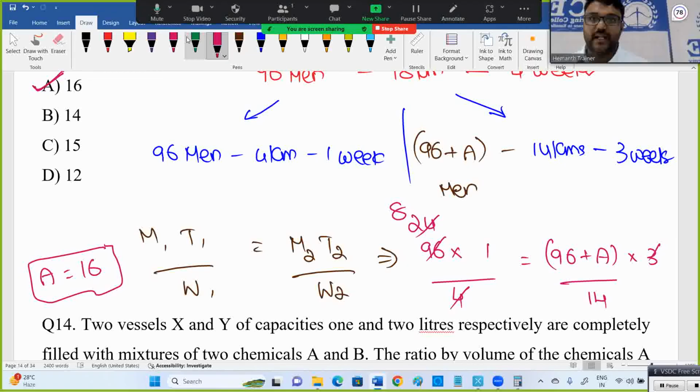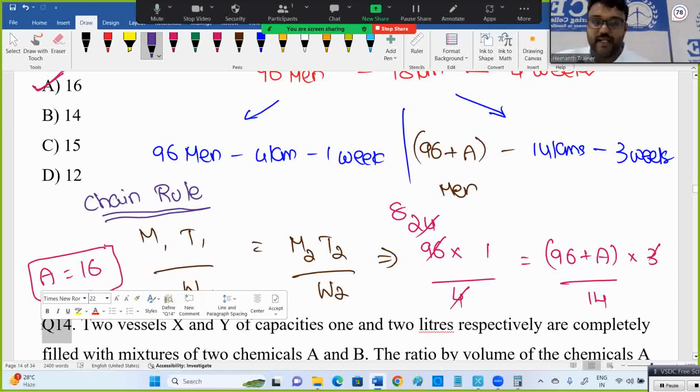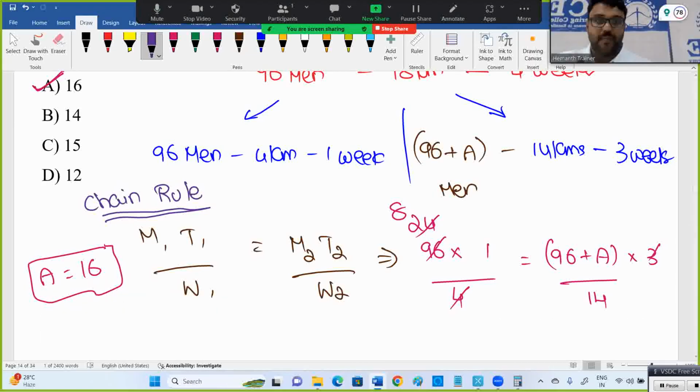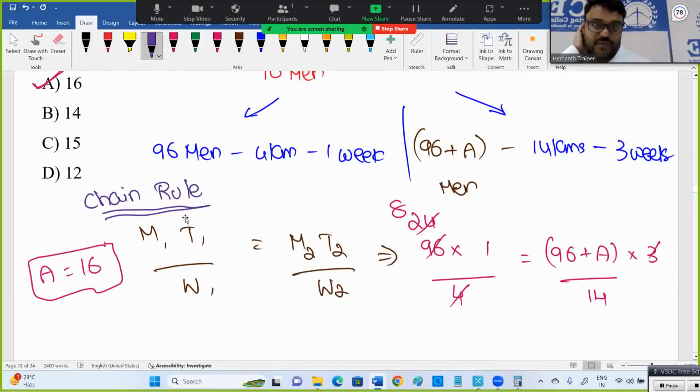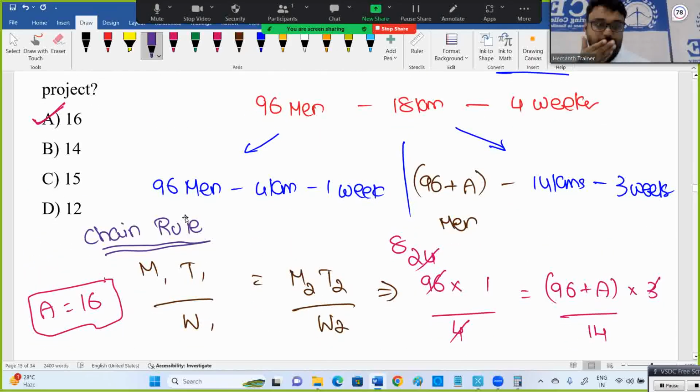Solving that equation using the chain rule concept. The chain rule concept is already updated, so please check those videos in time and work. How we got this formula is explained in that video. Fine, suppose you don't get the idea in the exam regarding this formula. No issues, still no issues. I'll give another method to solve this.